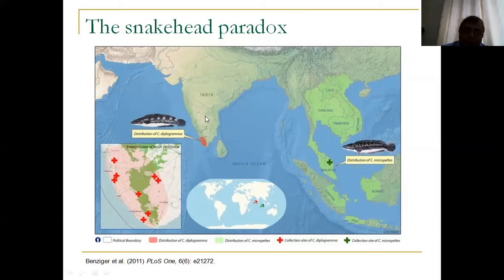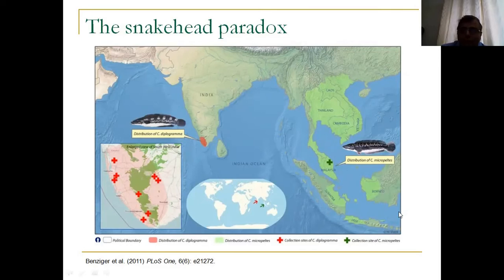We have other channids, but we don't have a Channa diplogama-like organism which has a gular scale, a very unique taxonomic character of this organism. Then you see a similar-looking organism in Southeast Asia, Channa micropeltes. This was quite a big issue, and people wondered for a long time why there is such a weird disjunct distribution.